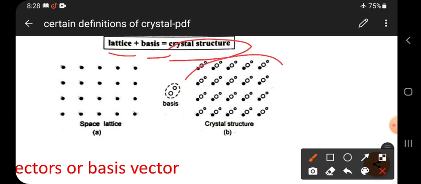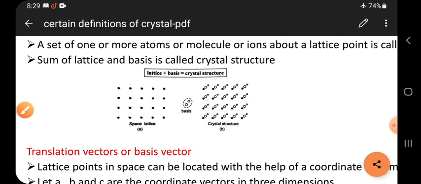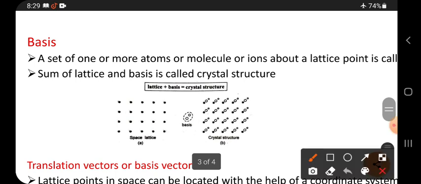So if you want to get a complete crystal structure, then we must have what things? One is lattice points, another one is basis. If you add them at a particular point, then that is called crystal structure. And see, the definition of crystal structure is, the sum of lattice and basis is called crystal structure. This sum.